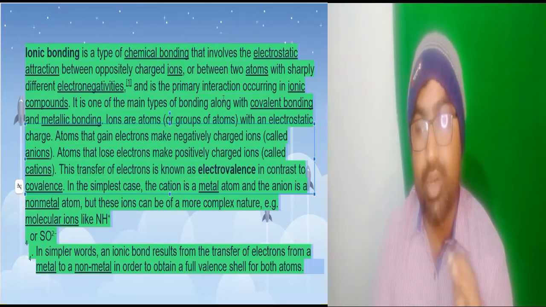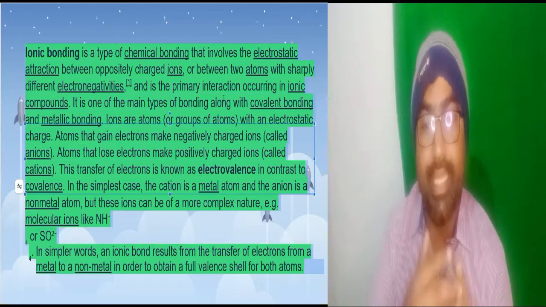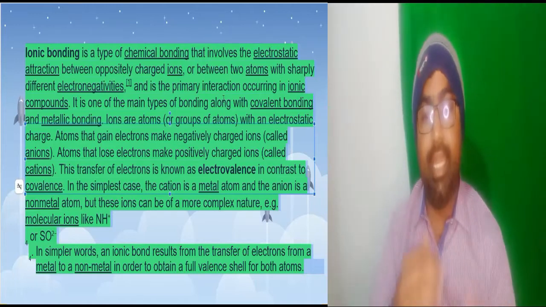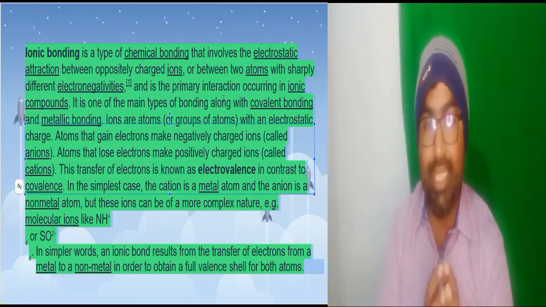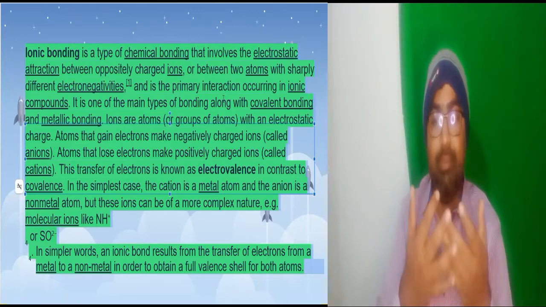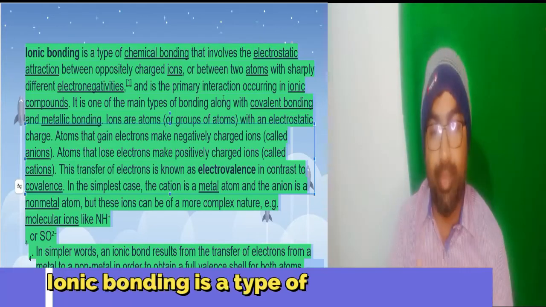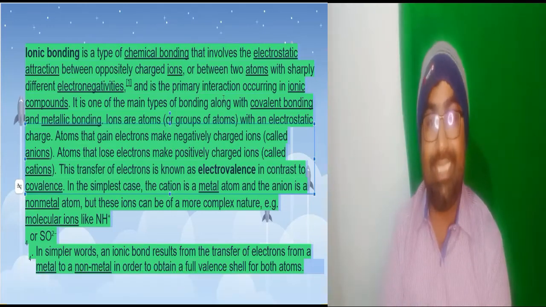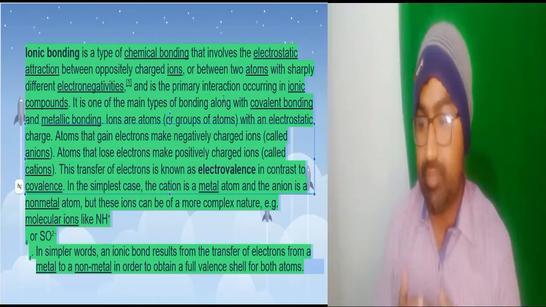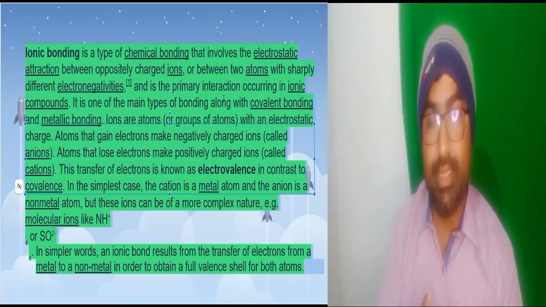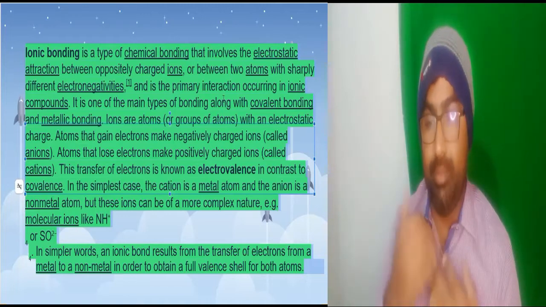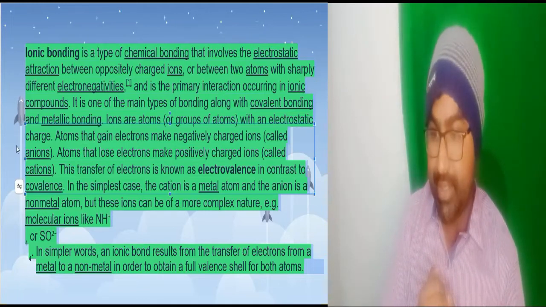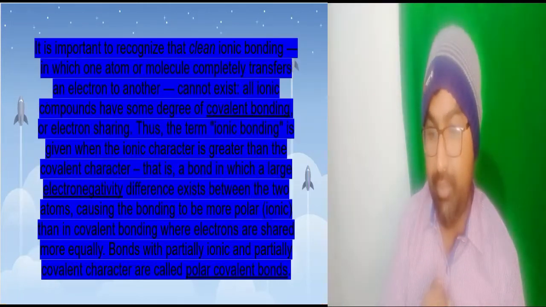In contrast to covalence, in the simplest case, the cation is a metal atom and the anion is a non-metal atom, but these ions can be of a more complex nature. Example, molecular ions like NH4+ or SO4 2-. In simpler words, an ionic bond results from transfer of electrons from a metal to a non-metal in order to obtain a full valence shell.